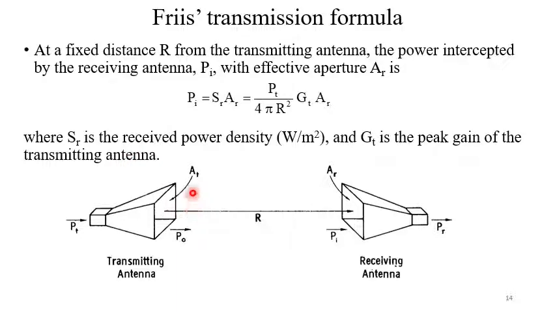So considering these two apertures, transmitting aperture and receiving aperture, PT is the transmitted power, PR is the received power, AT is the aperture of the transmitter antenna, AR is the aperture of the receiver antenna.